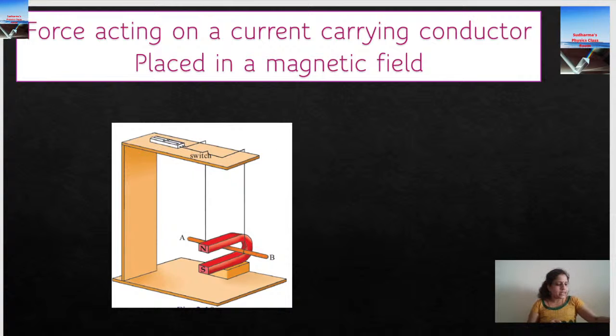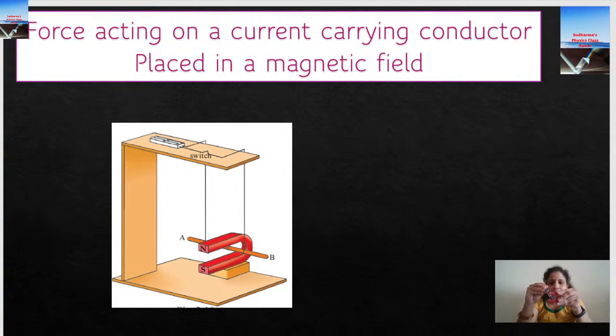How do we do that? Let me just show you. Let me take this as the horseshoe magnet, and let me take any pen as the conductor. Okay. So this is how we keep the conductor and the horseshoe magnet. So we are going to keep the conductor in the magnetic field of a horseshoe magnet. I hope you are able to understand how the experiment is done. Imagine this is my horseshoe magnet. I have a real horseshoe magnet also.